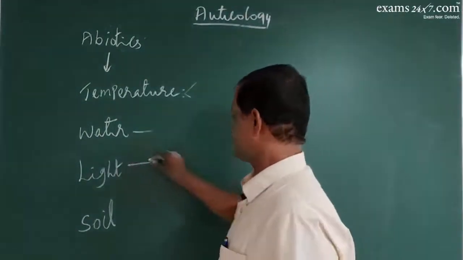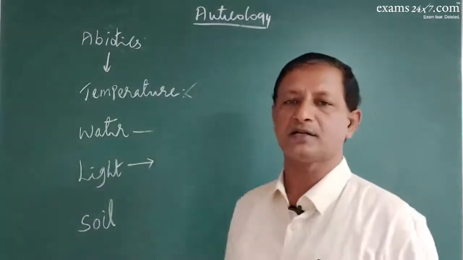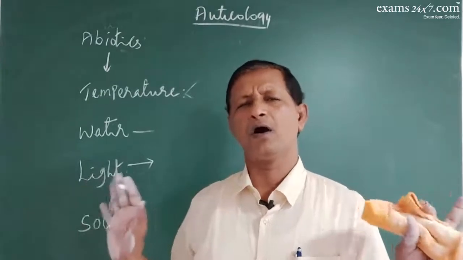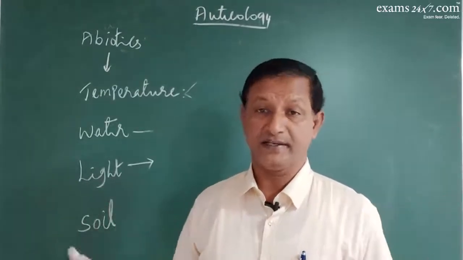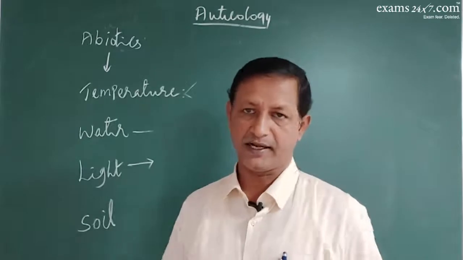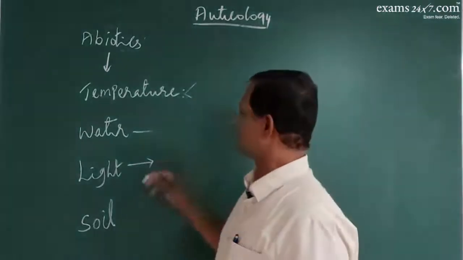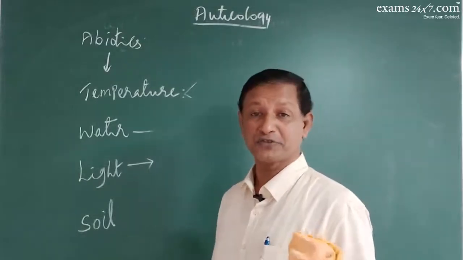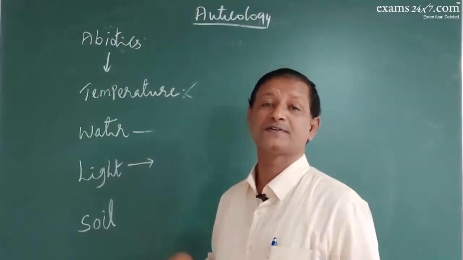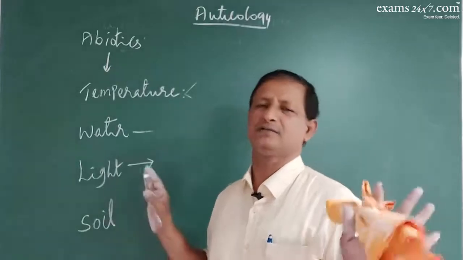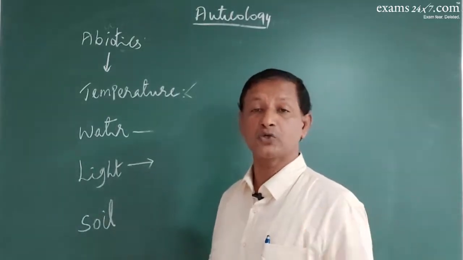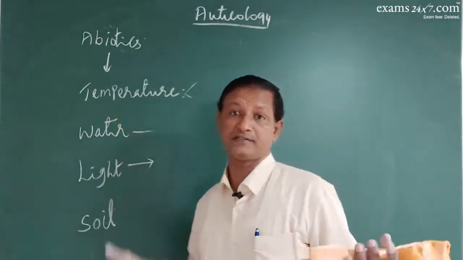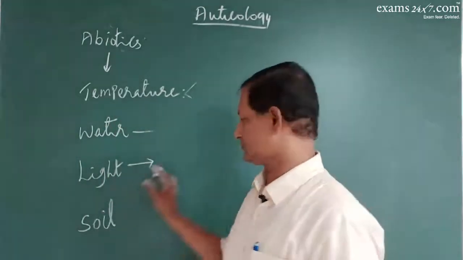Light is again a very, very important factor that causes the existence of organisms. Probably all organisms need light for their existence, correct? For what? In case of plants, it is for photosynthesis, it is for movement, it is for growth, it is for everything. In animals, again for growth or for their various other activities, maybe locomotion, all those things.